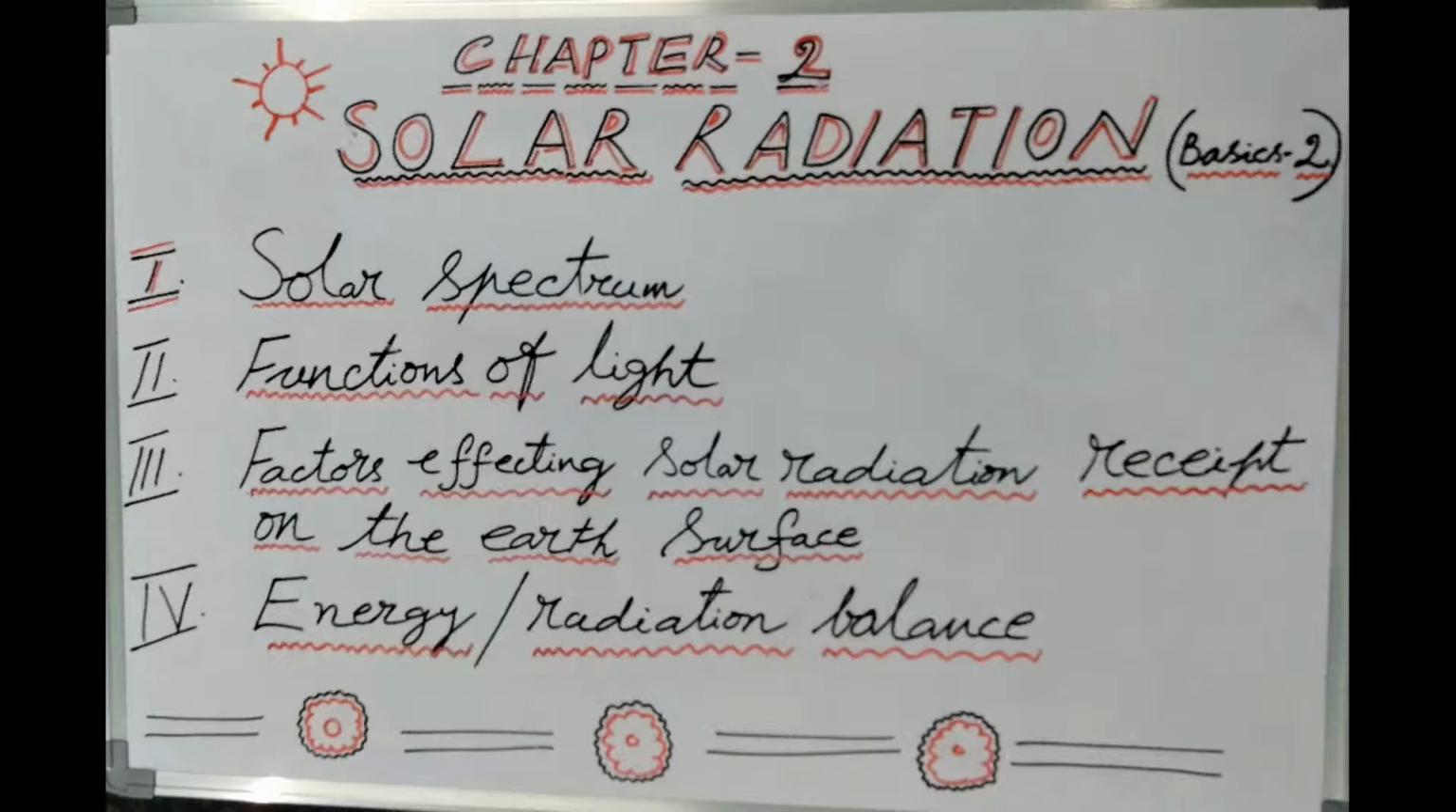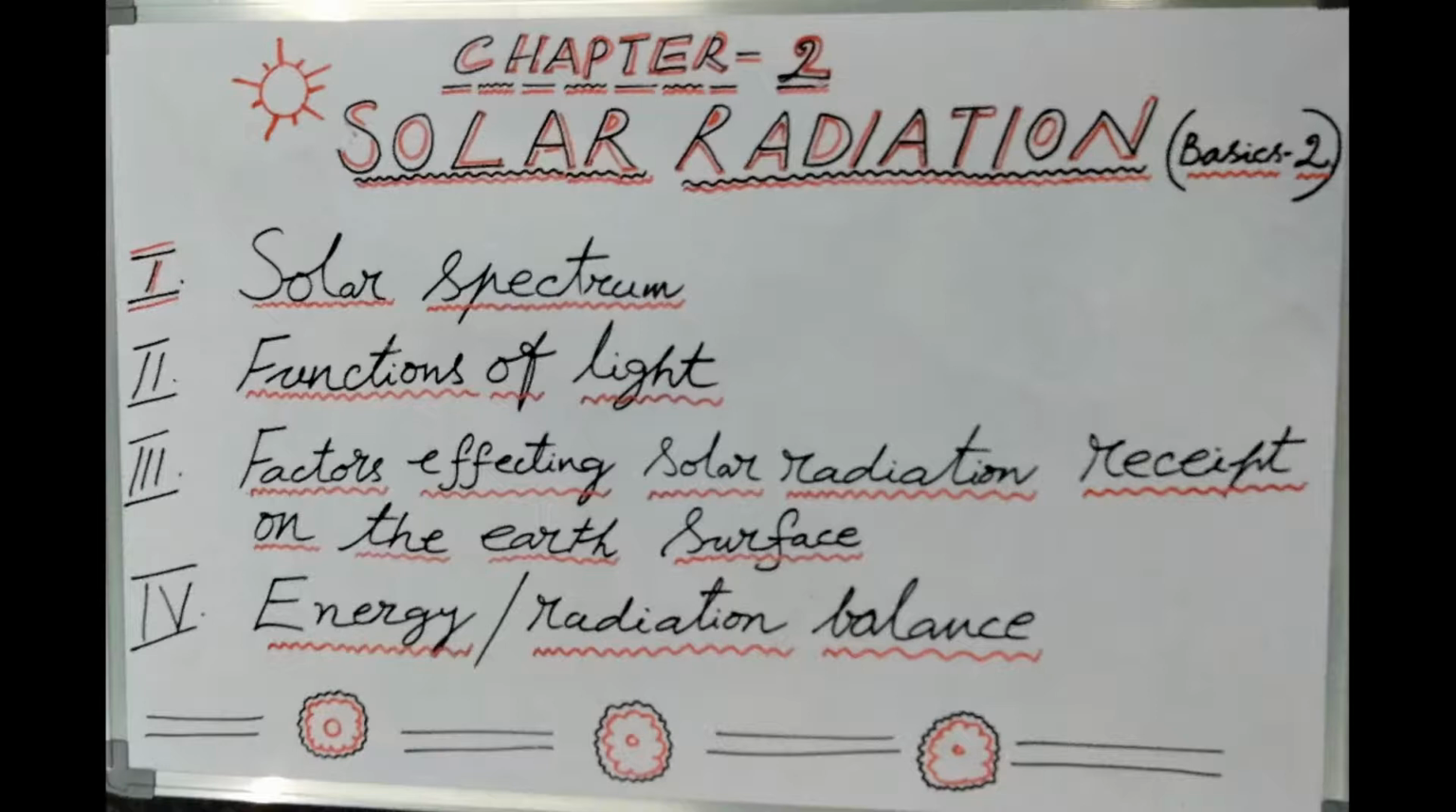There are four geographical factors. The first one is the effect of atmosphere. The quantity of solar radiation passing to the earth is depleted due to the presence of aerosols. In the first class I told you the solid and liquid particles present in the atmosphere are known as aerosols. So, the quantity of solar radiation passing to the earth is depleted due to the presence of these aerosols.